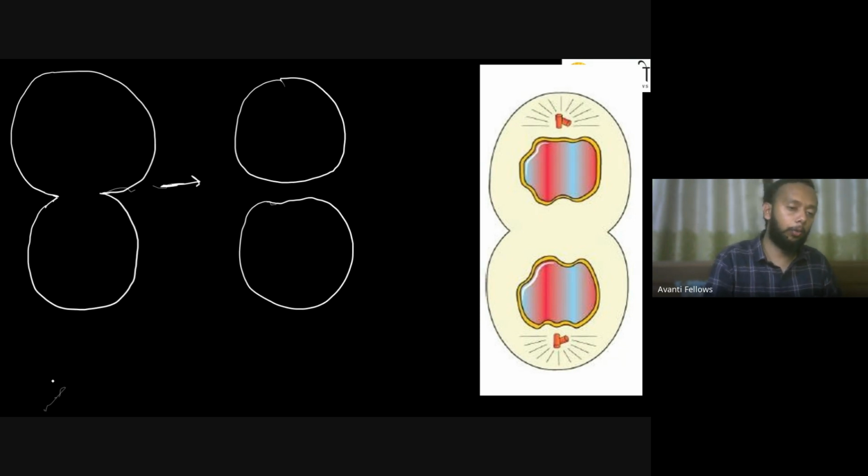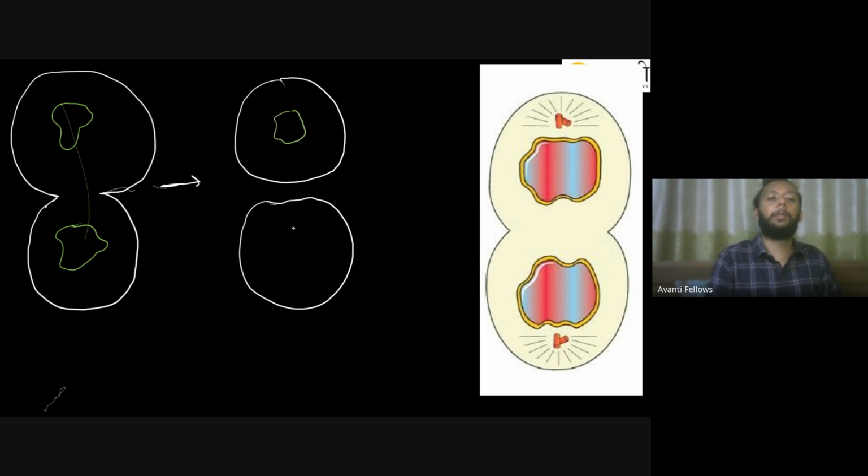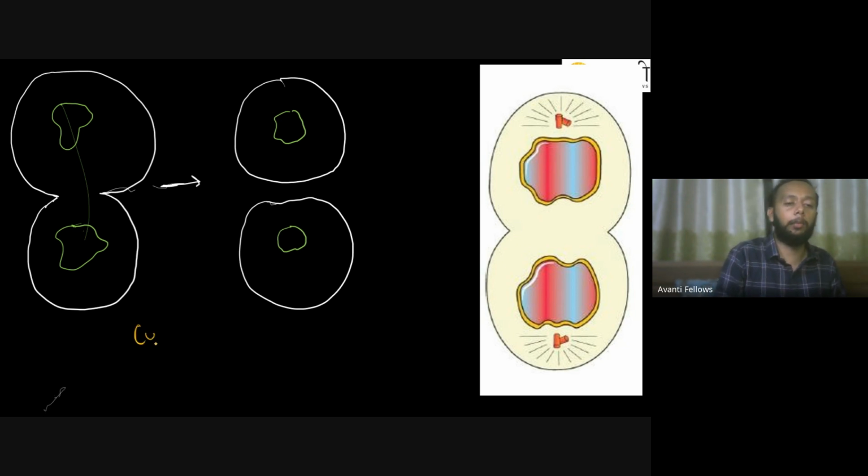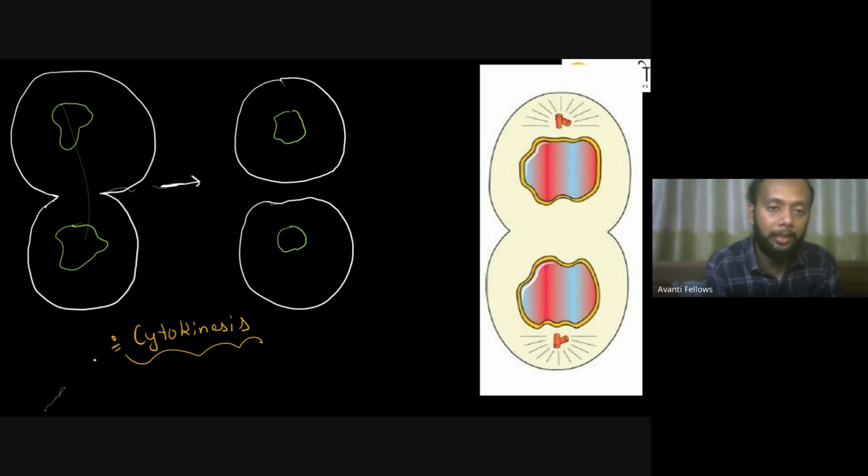Let me make a nucleus over here so that you can see the nucleus has also been seen over here. So you have a nucleus over here, you have a nucleus over here as well, right? So then you will find, this is something what you call as a cytokinesis. So you have to be very clear with this. Initially, we carry out the karyokinesis. That means the nuclear division will take place over there. And after that, you will find my cytokinesis will take place. उसके बाद मेरे यहाँ पे cytokinesis होते हुए मुझे यहाँ पे दिख जाएगा. और cytokinesis होने के बाद आपके यहाँ पे दो सेपरेट सेल आपको बन के मिल जाएंगे. So you find your two separate cells are being formed.